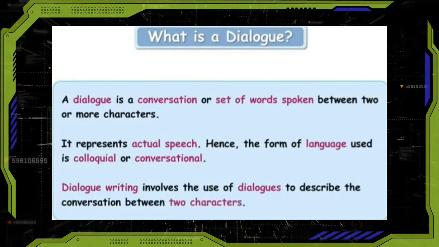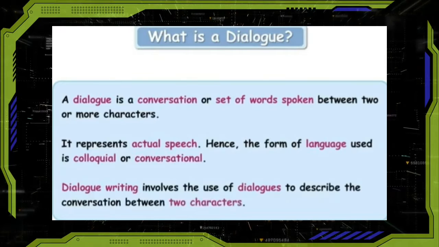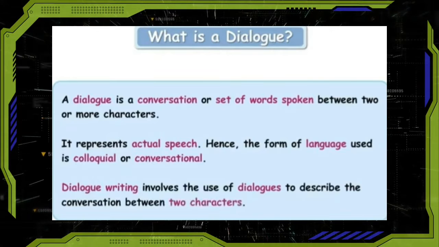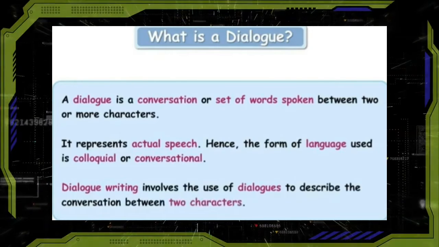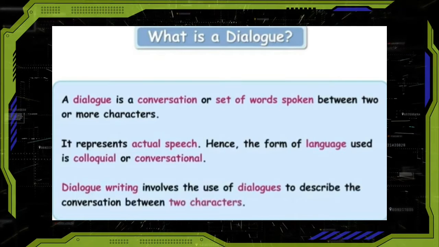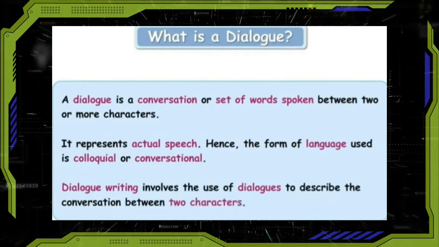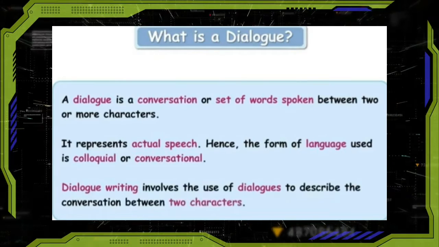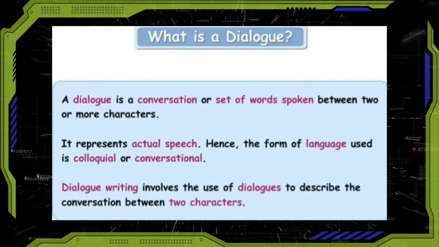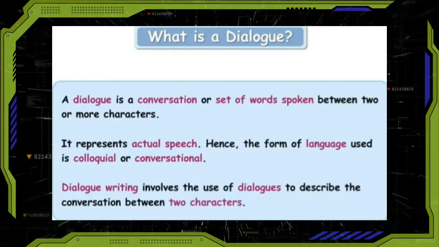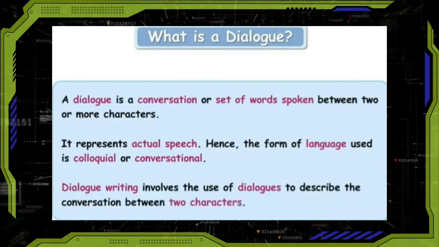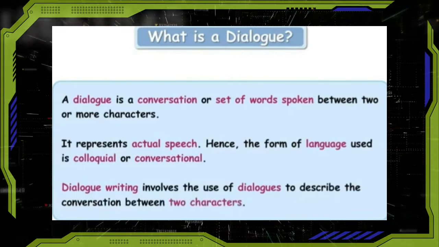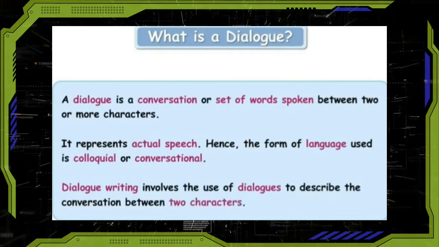So children, for your today's assignment, you are going to write a dialogue writing in your composition note. Now we will see that. At first, we will see what is a dialogue. A dialogue is a conversation or set of words spoken between 2 or more characters. It represents actual speech. Hence, the form of language used is colloquial or conversational. Dialogue writing involves the use of dialogues to describe the conversation between 2 characters.